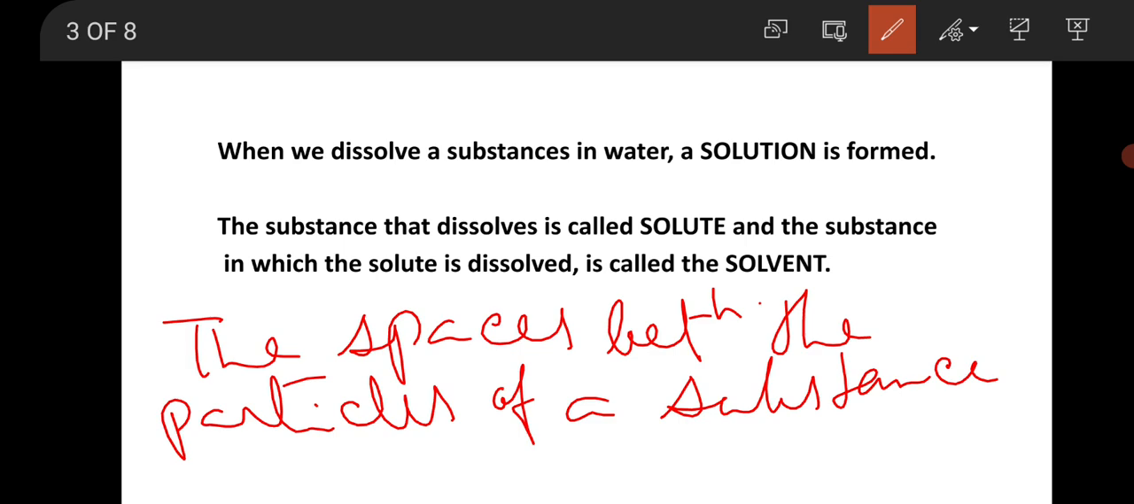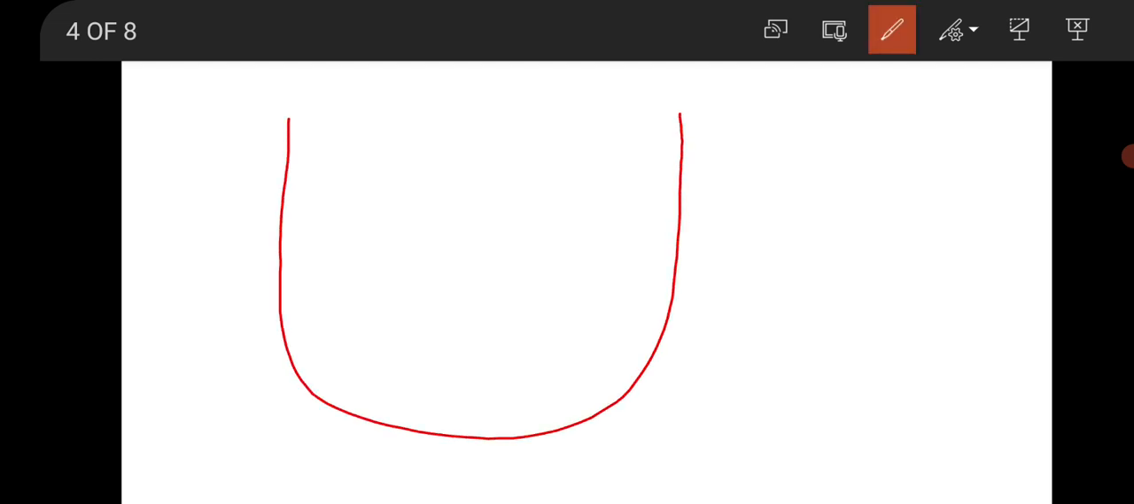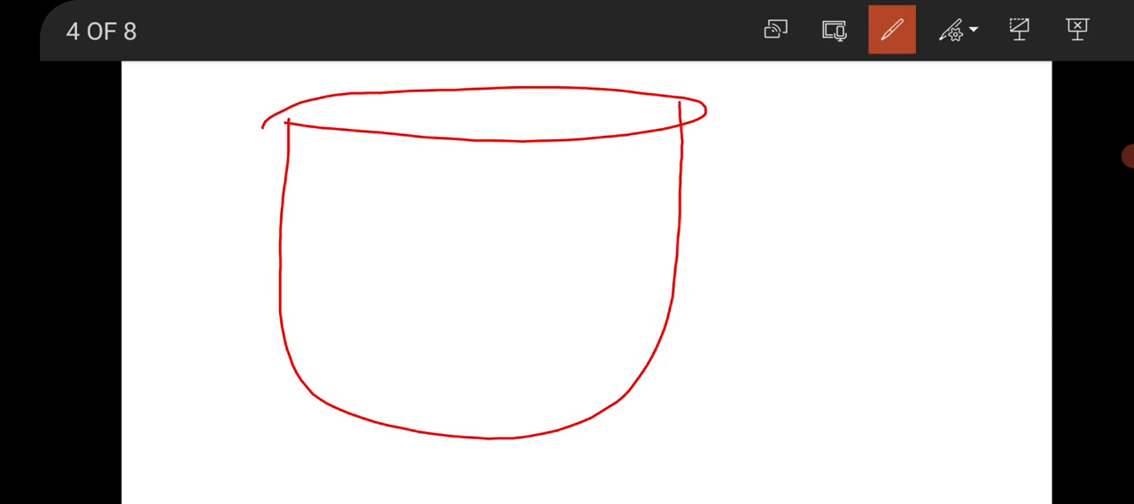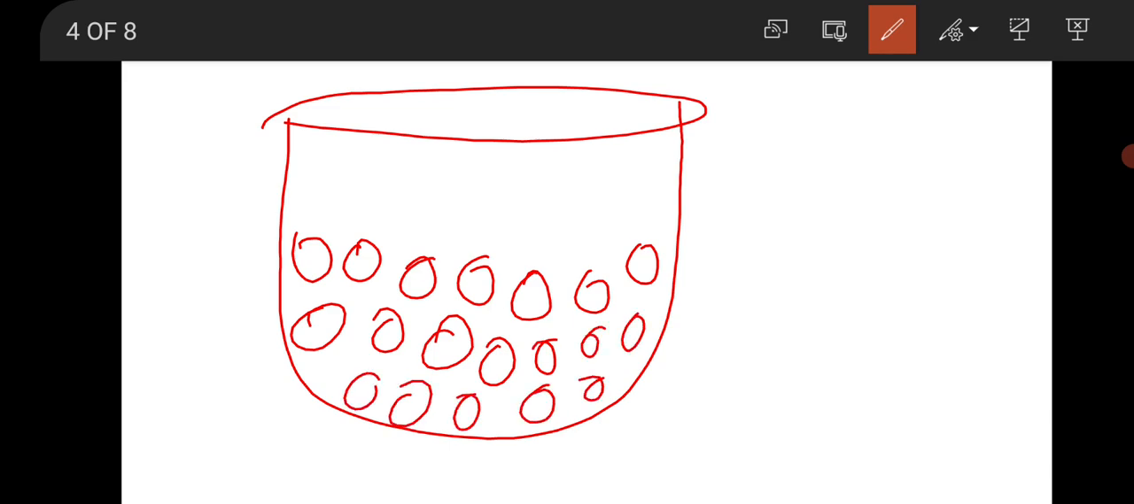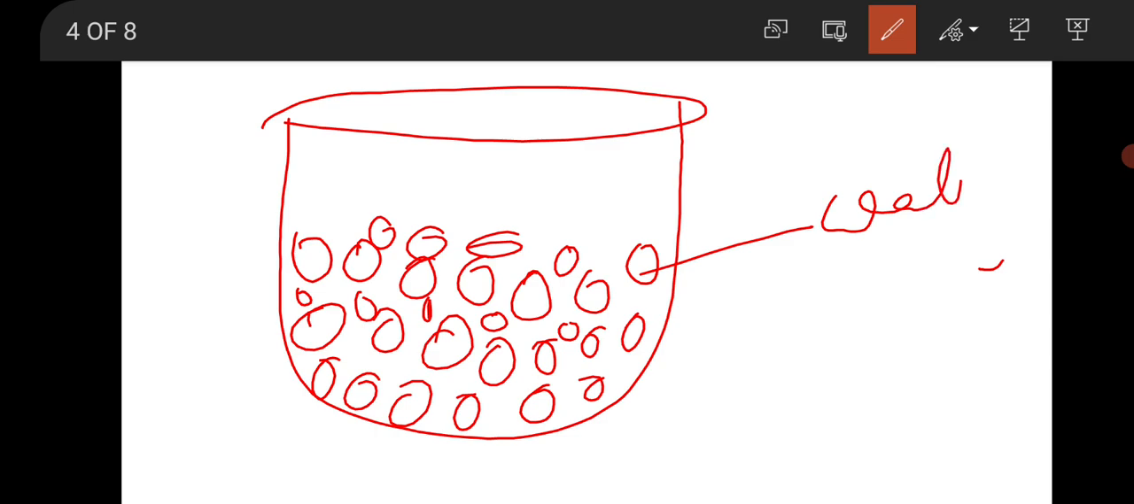So what happens when a substance dissolves in a liquid? Say for example, I have taken a beaker here and it is half filled with water, because we know the intermolecular spaces in case of a liquid are more than in a solid, because in solid the intermolecular space is very less. It is half filled with water. So these are the water molecules.